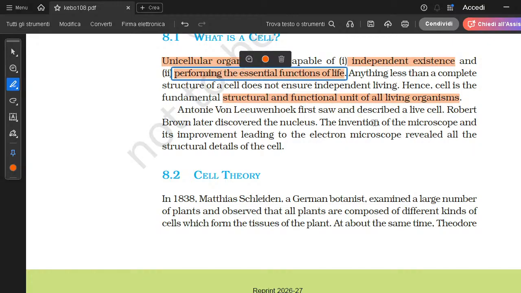Okay. The invention of the microscope led to many improvements, leading to microscopes revealing all the structural details of the cell. Like Robert Hooke, he was able to look at dead cells with the help of a microscope. Obviously, because we can't see a cell with our naked eyes, as they are so small in size. Okay, and with the help of microscopes, which were first discovered in the 1950s, we are able to look at the very structural details of the cells.